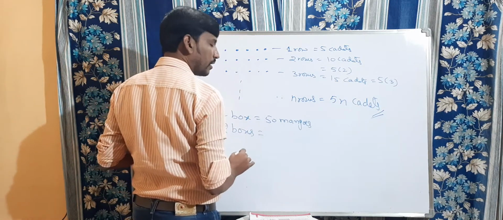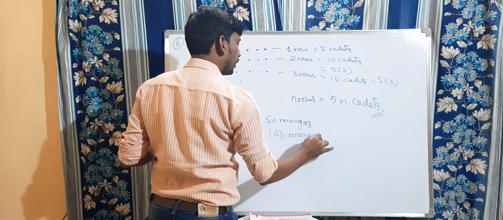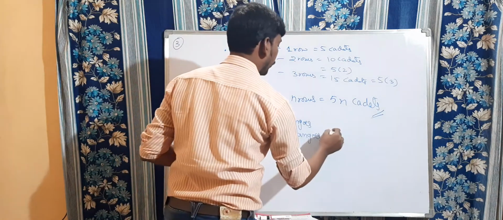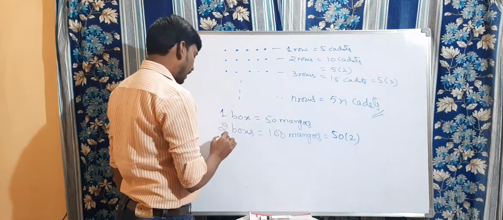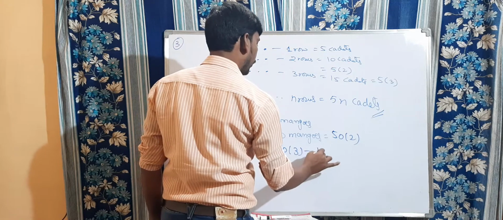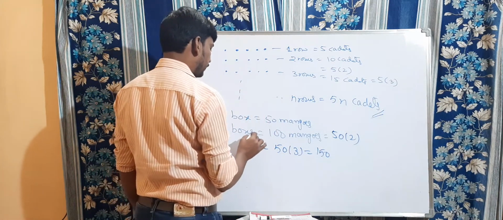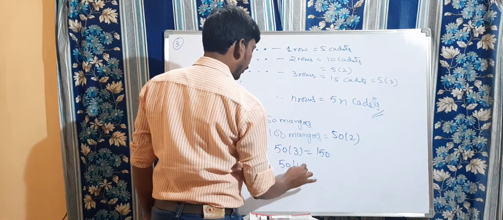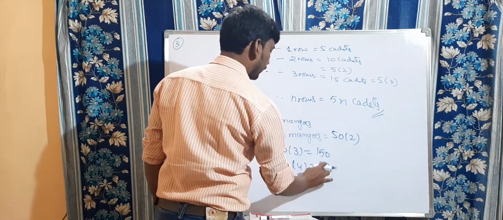In 2 boxes you will get 100 mangoes. How do you know that? We multiply 2 into 50 or 50 into 2. If there are 3 boxes, it is 50 into 3, which is equal to 150 mangoes. If there are 4 boxes, 50 into 4, which is nothing but 200 mangoes.